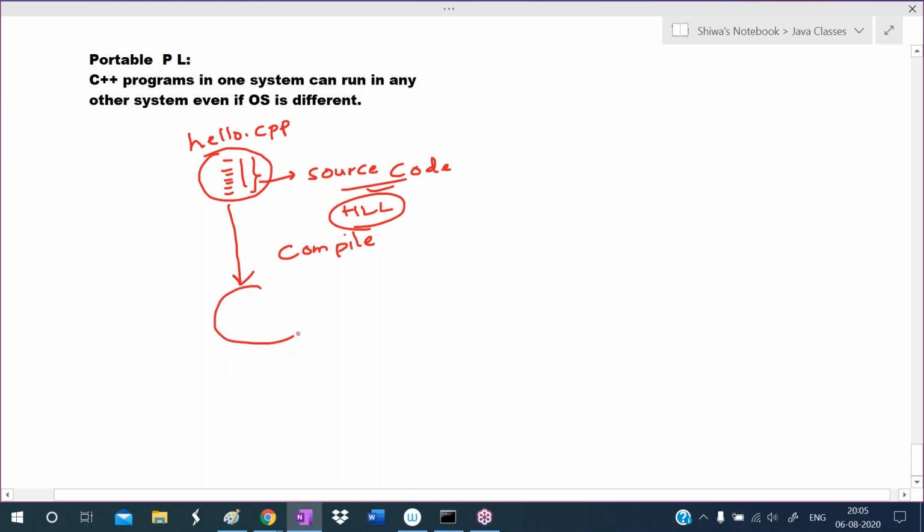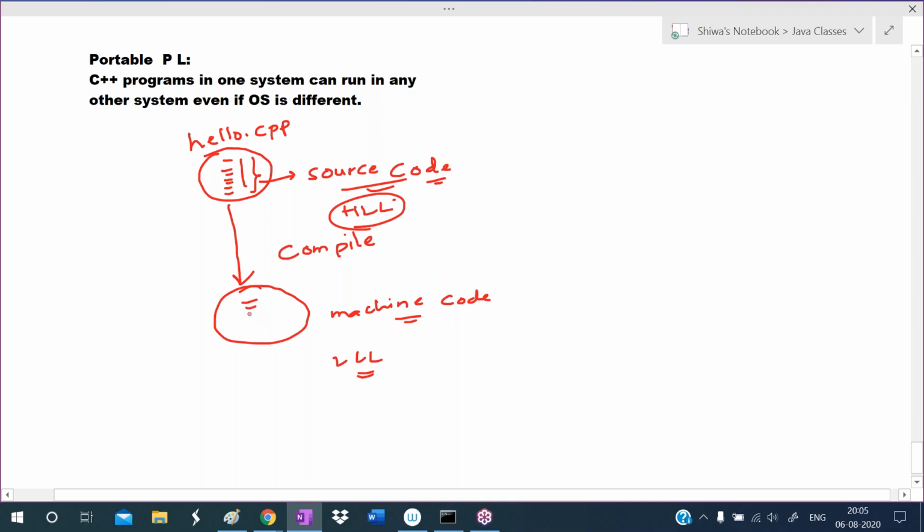After compilation, it translates this high level code to the low level language code, that is, it translates the source code to the machine code. So the compiler, here we are using the compiler, is translating the high level source code to the machine code.